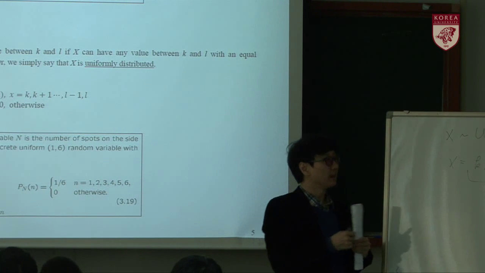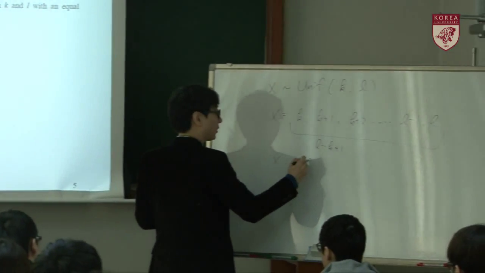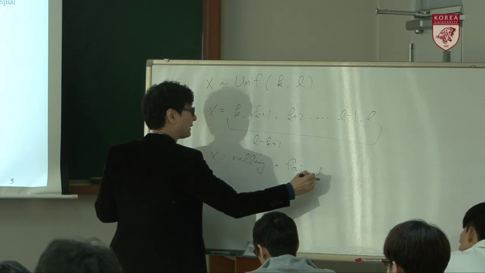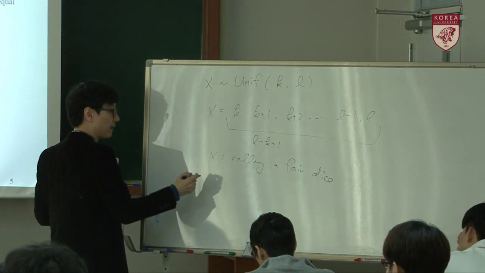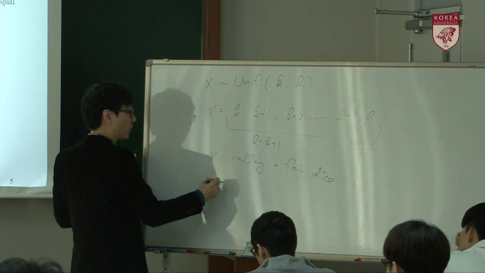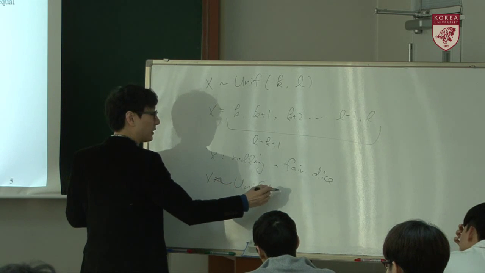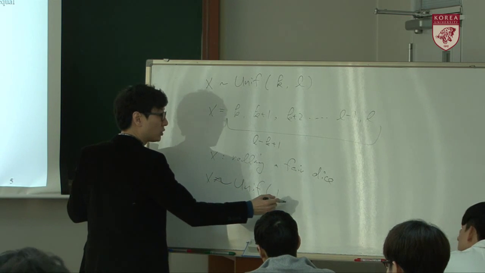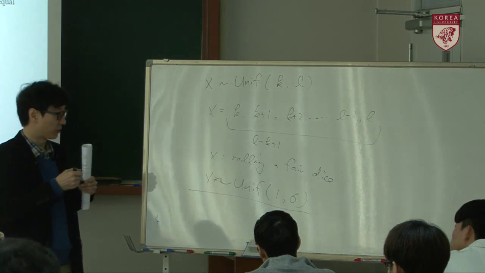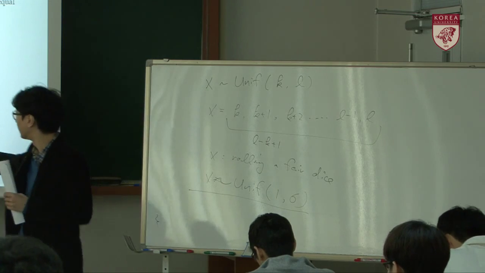If X denotes rolling a fair dice, then we denote X follows uniform distribution between 1 to 6, right? So this is rolling of a fair dice.